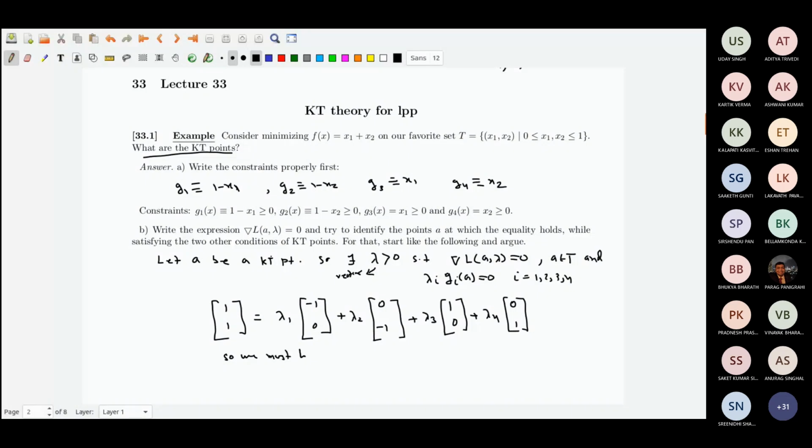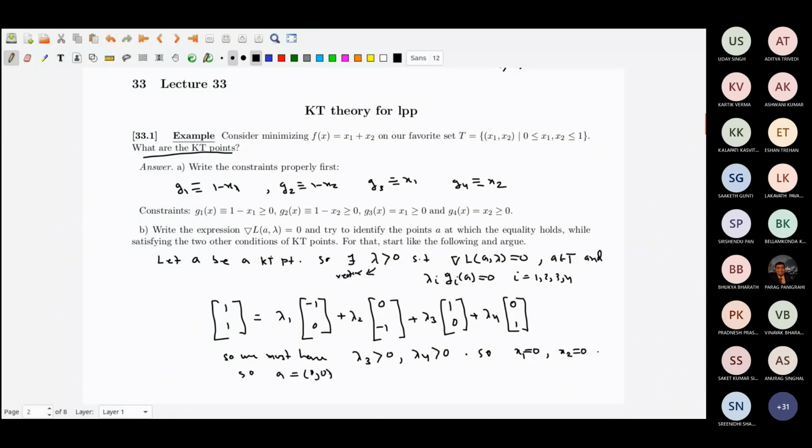lambda 3 greater than 0, lambda 4 greater than 0. That basically shows you cannot have lambda 3 and lambda 1 both positive. So this basically means x1 equal to 0 and x2 equal to 0, and the point A is equal to (0, 0).